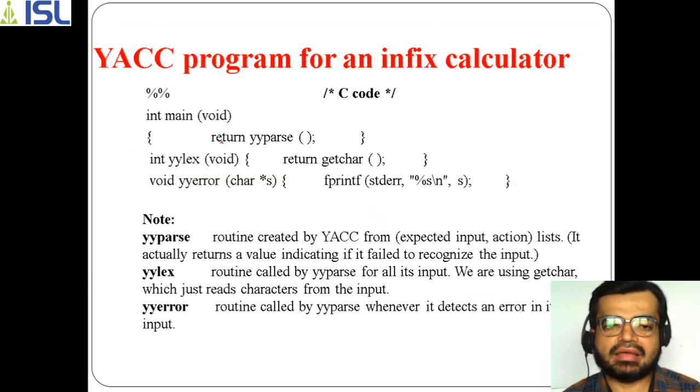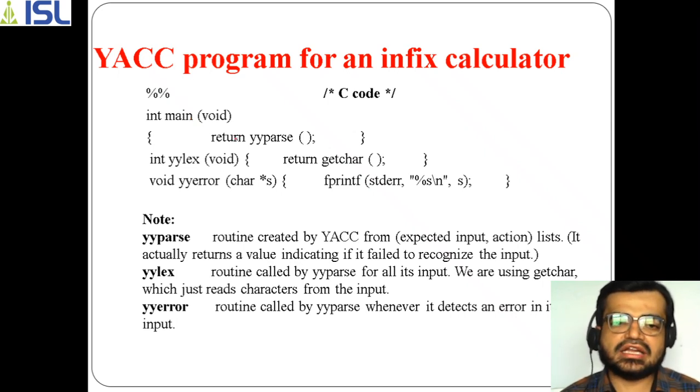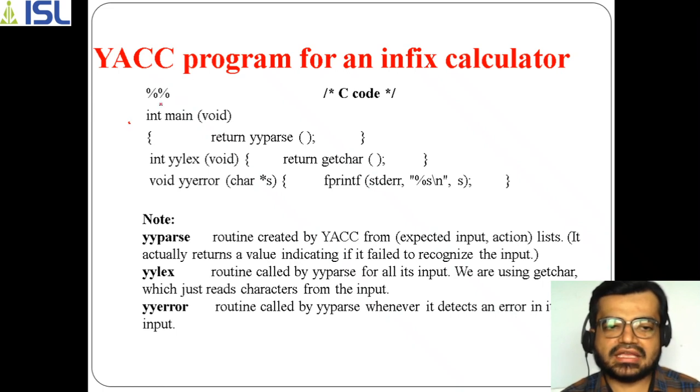Your C code. Subroutines, auxiliary functions, I told you. And in that we are taking another function, which is the main function. The third part starts with this separator symbol, which is the percent symbol, and mostly this part will contain the C code.